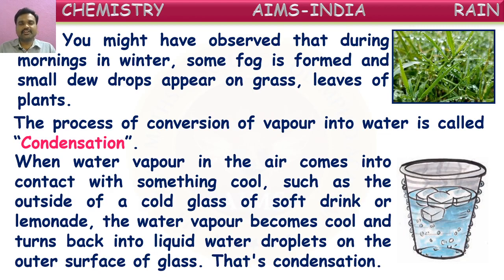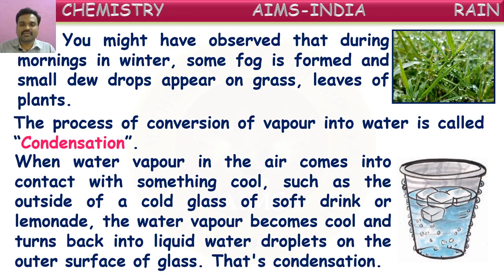In summers, generally we drink some cool drinks like soft drinks or some fruit juices or lemonades. If you take a glass of cool drink and keep that glass on the table for a few seconds or few minutes, after a certain time, what do you observe, children? On the surface of the glass outside, we can see small droplets of water. From where is that coming? Is it leaking from the glass? Is it coming out from inside? No, it is not coming like that.